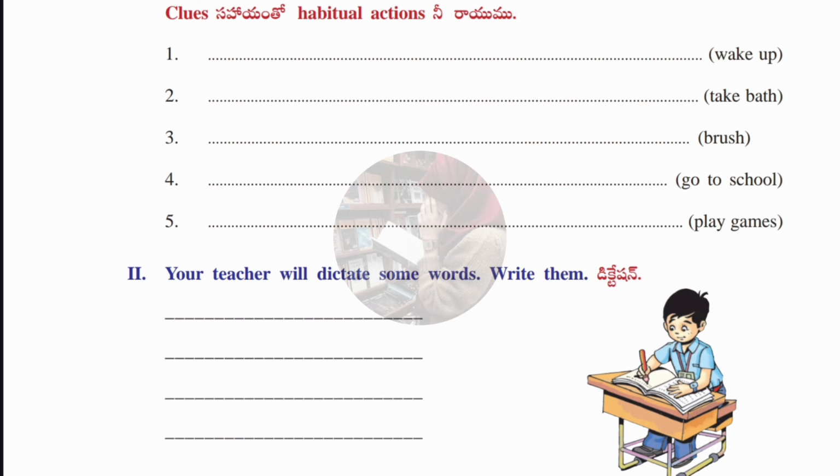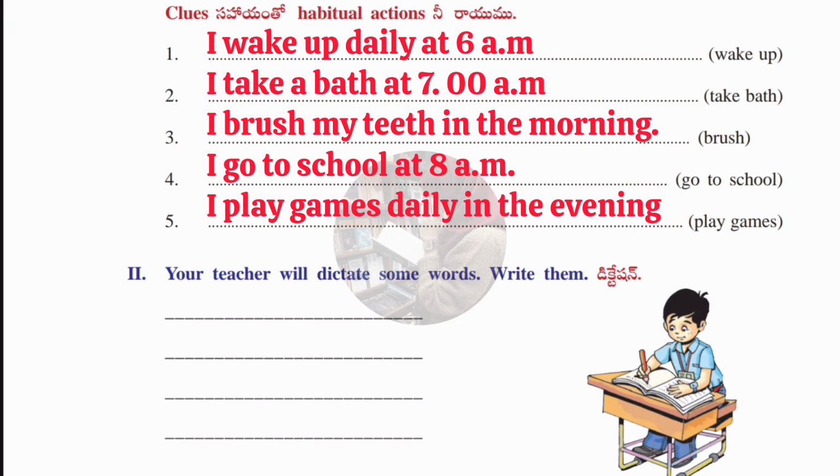Now we have to write down our own habitual actions. In the brackets we have given wake up, take bath, brush, go to school, play games. Using these we have to make our habitual actions. First one is I wake up daily at 6 a.m. Second one, I take a bath at 7 a.m. Third one, I brush my teeth in the morning. Fourth one, I go to school at 8 a.m. Fifth one, I play games daily in the evening.